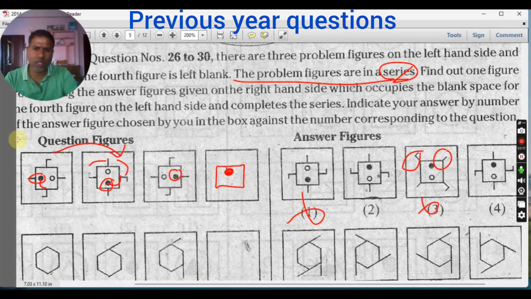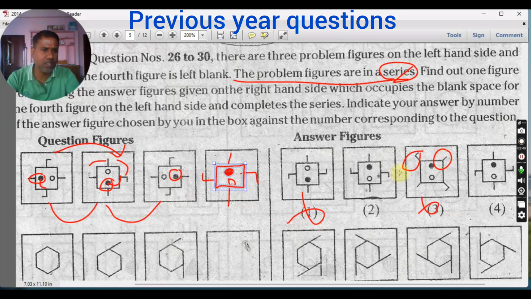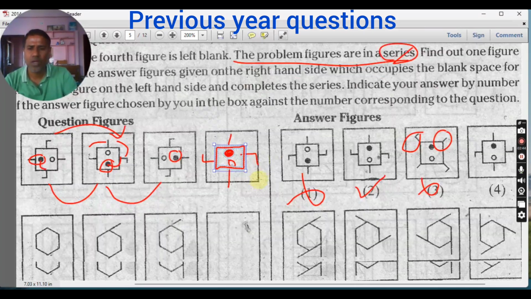If you see, the entire figure moves in the anti-clockwise direction from first to second, and from second to third. When you rotate this in the anti-clockwise direction, this straight line should be here, this arrow line should be here. This line will come in the bottom, and again when you move, this line will come here and the circle will be here. So the answer is this one. This is the correct answer.